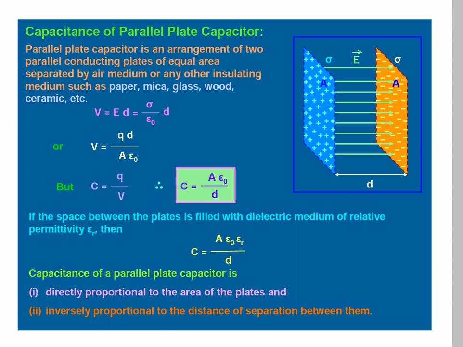The capacitance of a parallel plate capacitor is directly proportional to the area of the plates and inversely proportional to the distance of separation between them. If d increases, C decreases. From that formula, when the distance between them increases, the capacitance decreases.